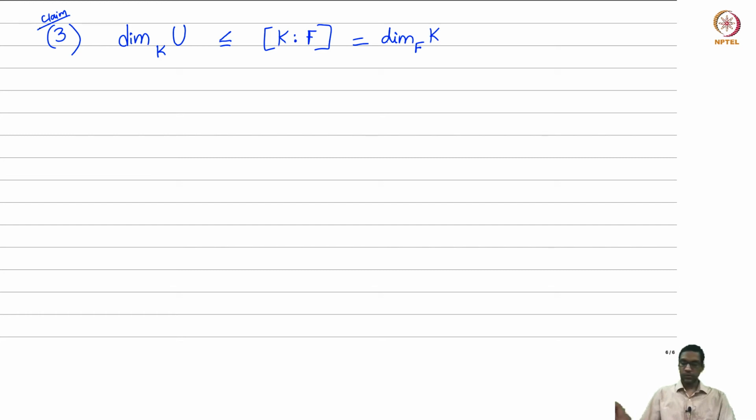Now this requires a little proof, so let's prove this. U was the space of endomorphisms, and let me try and construct for you a spanning set of U which has cardinality equal to the dimension of K over F. So how are we going to do this? Let alpha_i, for i from 1 to d, be a basis of K as a vector space over F.